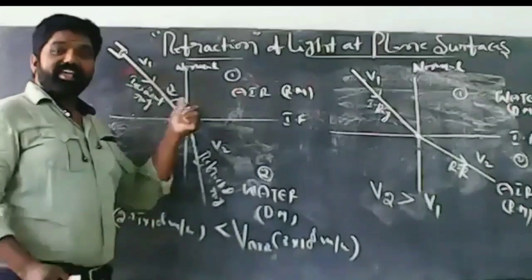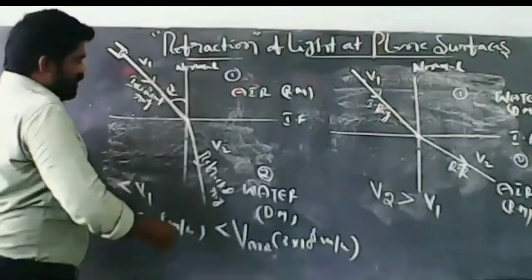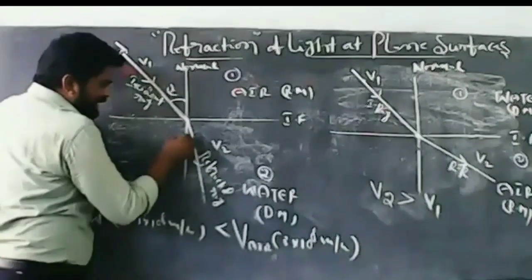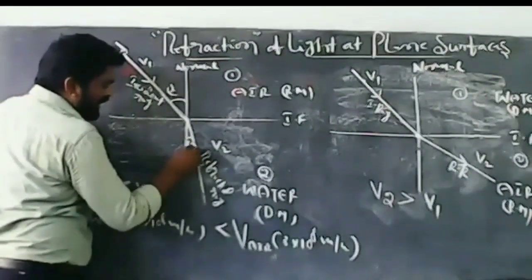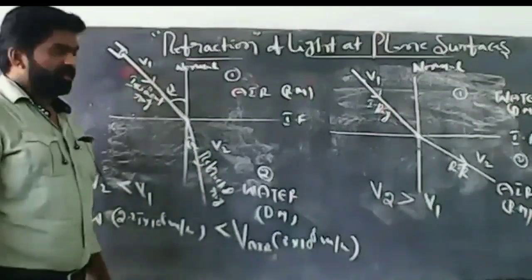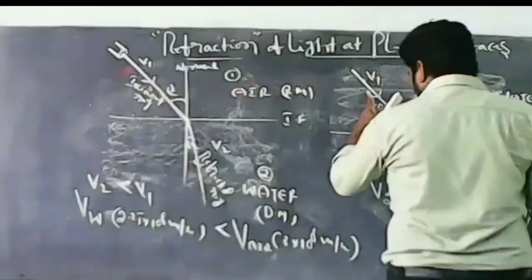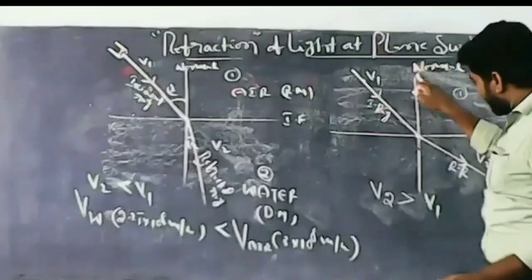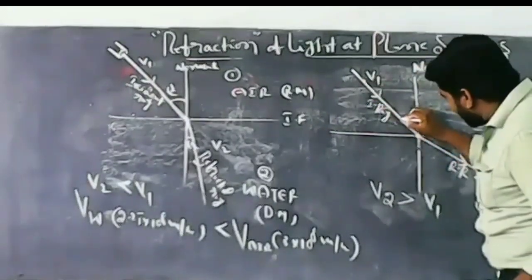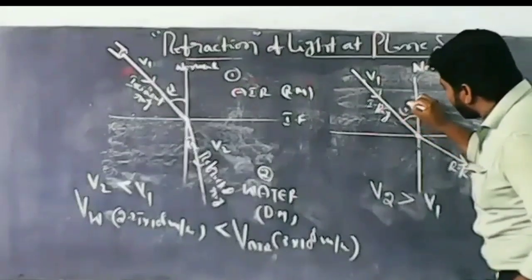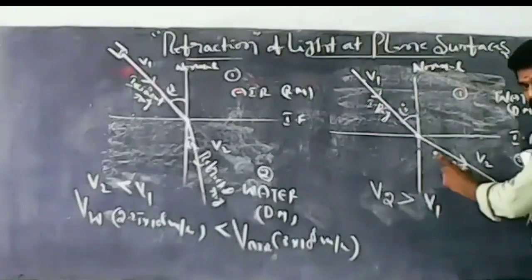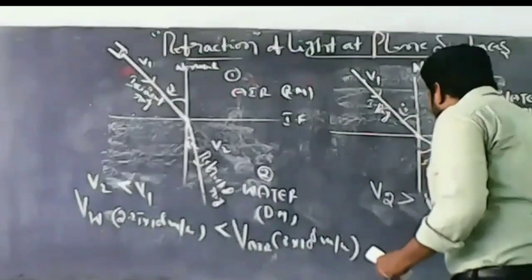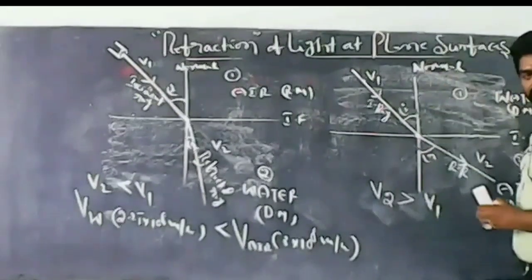This angle is called angle of incidence. Now the angle in between the refracted ray and the normal is the angle of refraction. Here it is the incident ray. The angle in between the normal and the incident ray is the angle of incidence. And this is the refracted ray. The angle in between the normal and the refracted ray is the angle of refraction.